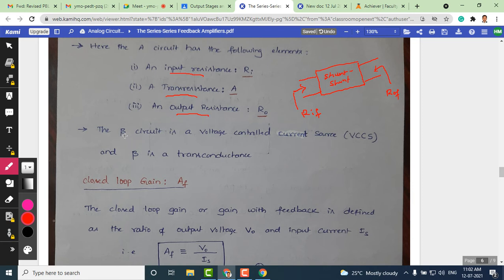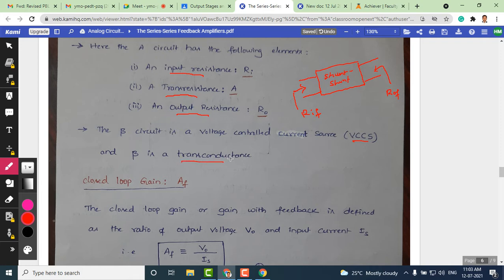Another block in the ideal structure is the beta circuit. The beta circuit is a voltage controlled current source, a VCCS. That is the kind of modeling we can use to represent the beta circuit here. So beta is a transconductance in this case.